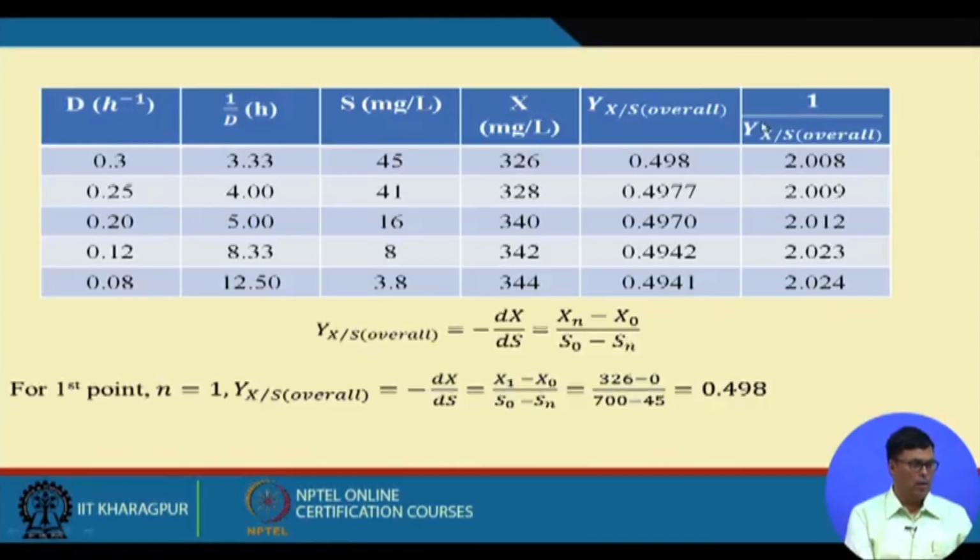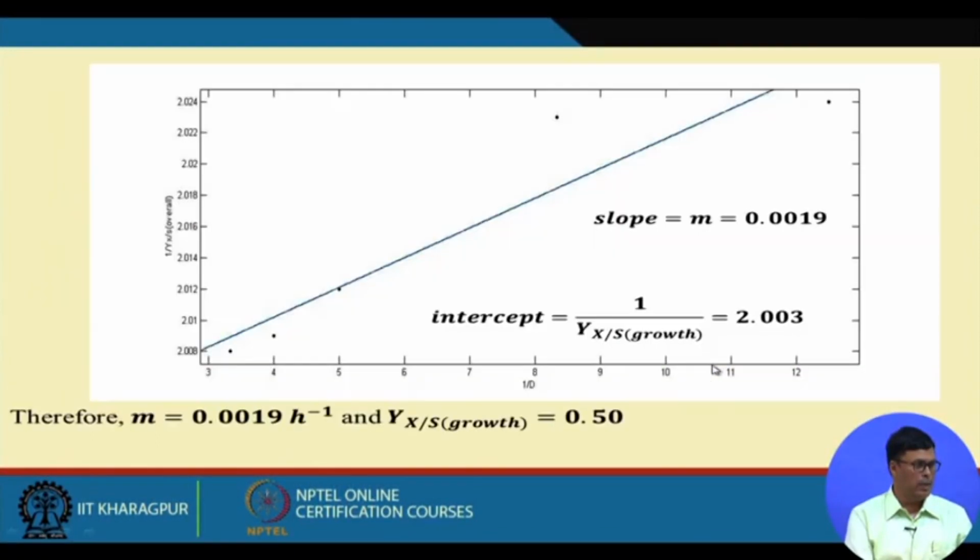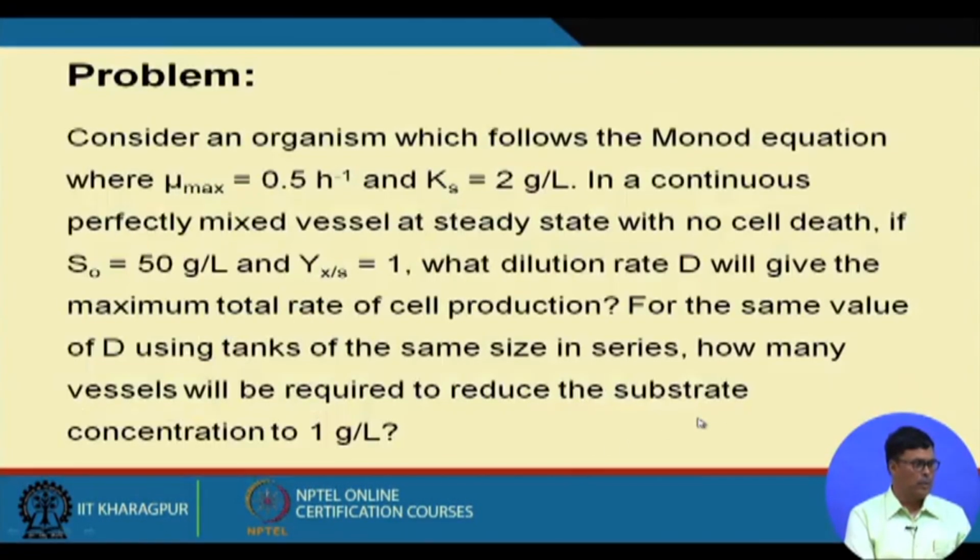Then 1 by Y x by s overall we can calculate. Then we can plot this, and from the slope we can find out the maintenance coefficient, whose unit is hour inverse, and from the intercept we can find out the true growth yield, that is about 0.5. So this is very simple. The other problems that I have given as an assignment, I shall solve when I discuss the Baker's yeast fermentation process. Thank you very much.